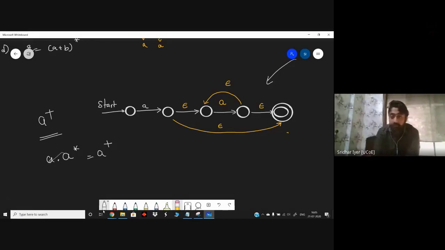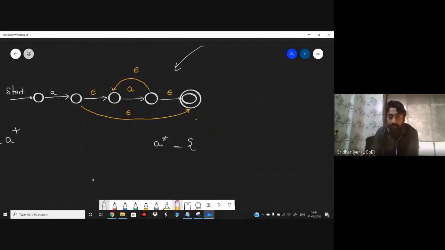What knowledge do you have about epsilon? Epsilon is nothing but all the possible combinations of A, if I'm not wrong. Yes or no? It is starting with epsilon and then A square till A raised to infinity, right? Correct? So what about this epsilon? How to show it? We need some kind of state, right?